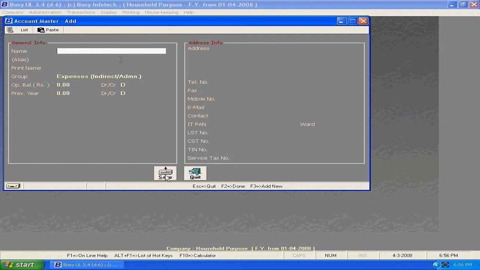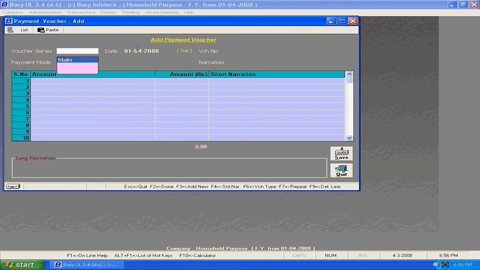Back to the payments account, type the voucher series, date, and payment mode. It is cash mode.